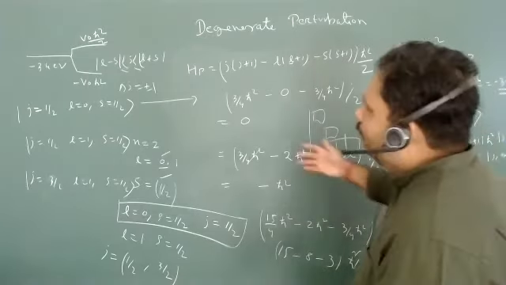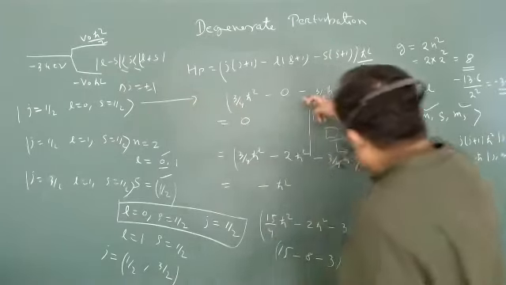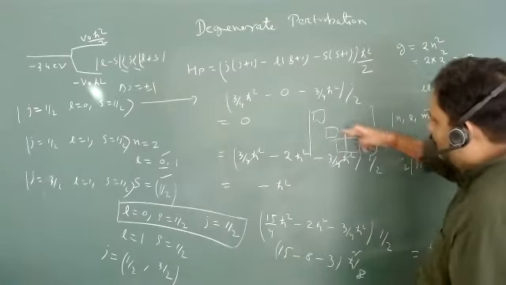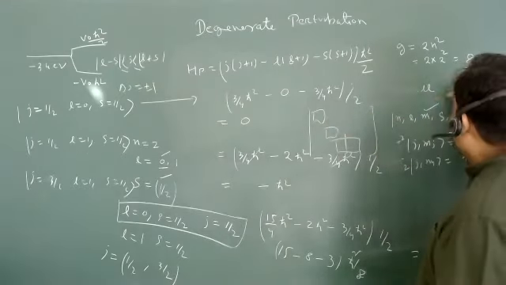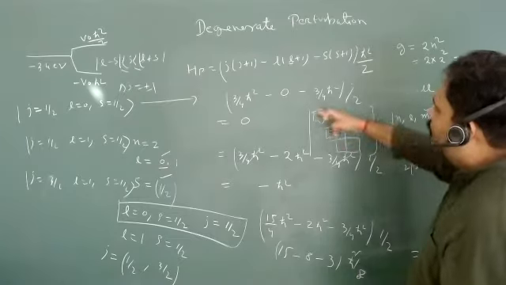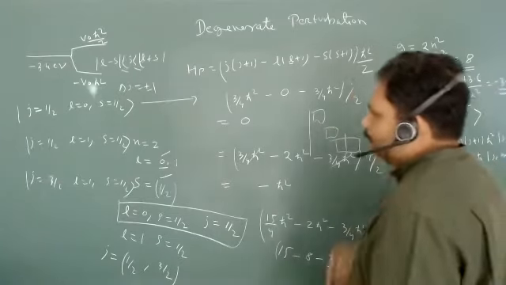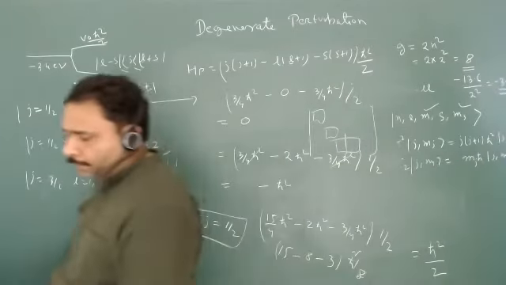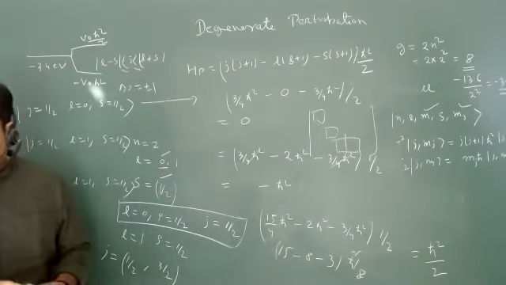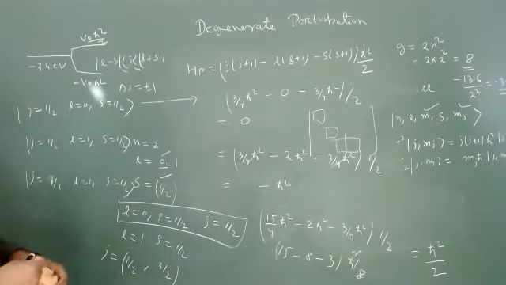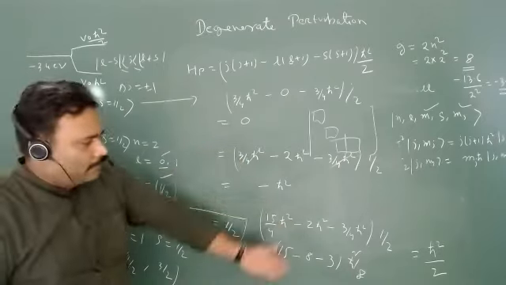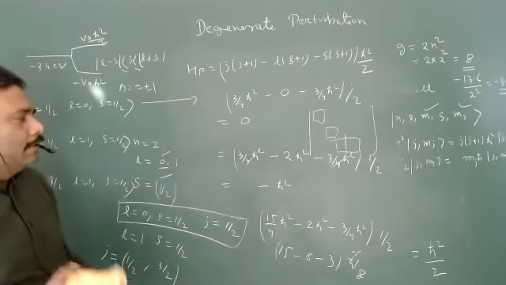We are getting only two things, but every quantum number is the same. Are you getting my point? Every quantum number is the same for the original, that means minus 13.6 electron volt. So anyway, you have to just calculate this one because this is diagonalized, so there is not any problem.